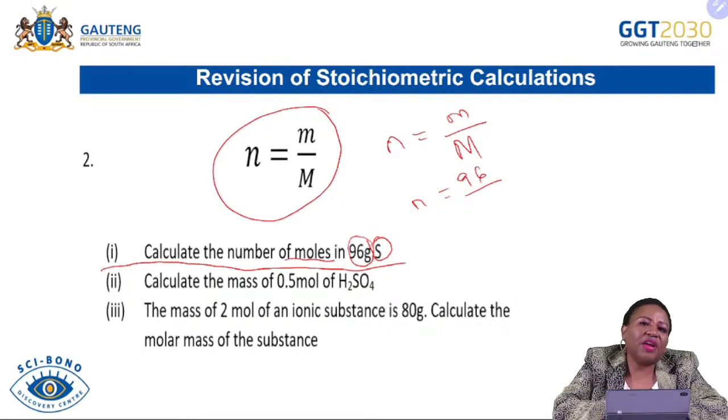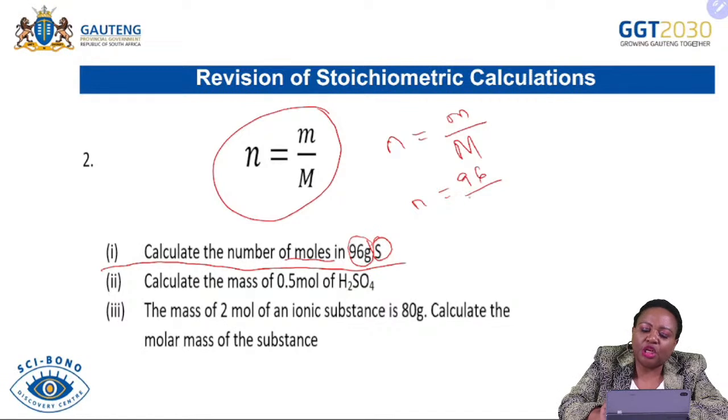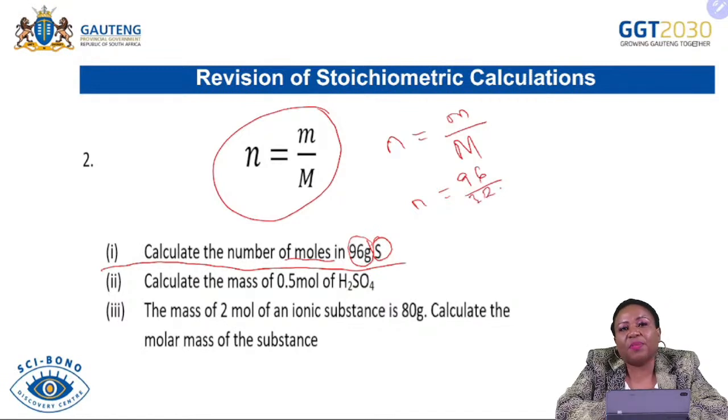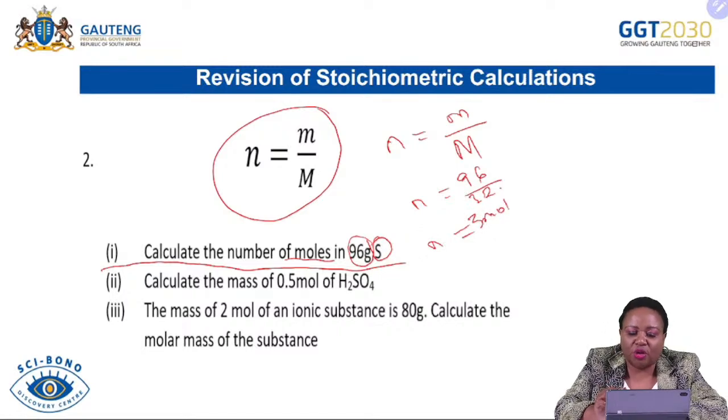Sulfur is element number 16 and its atomic mass is approximately 32. So you say 96 divided by 32, and the number of moles is going to be 3 moles, because 32 goes into 96 three times.